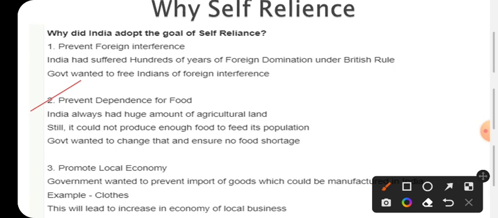Second one, prevent dependence for food. If we are an independent country, a sovereign country, then why depend on others for fulfilling our need of food? That's why we have to prevent dependence on other countries for food. We have to produce, store, and make available the things that are available within India. And third one, promote local economy.